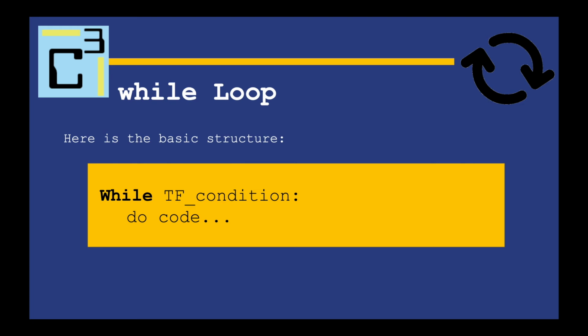Here's the structure of a while loop. And like a for loop, you have a keyword. This one is while. So while, true false condition, do code. Whatever it is, we're going to see how it actually looks in the Python code right now.